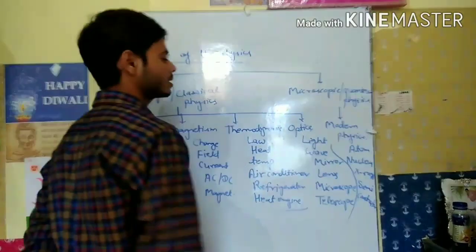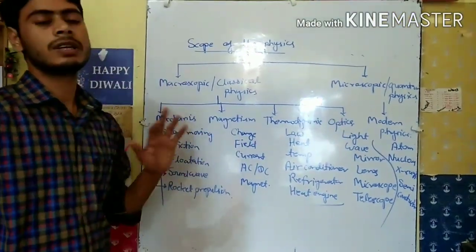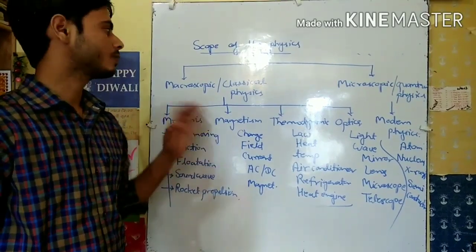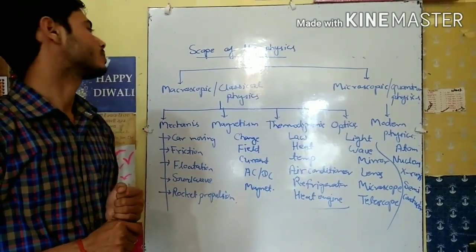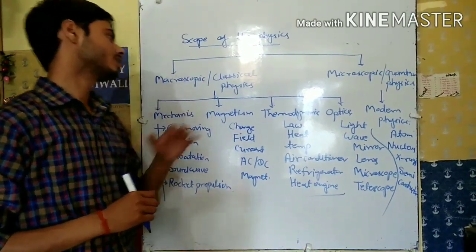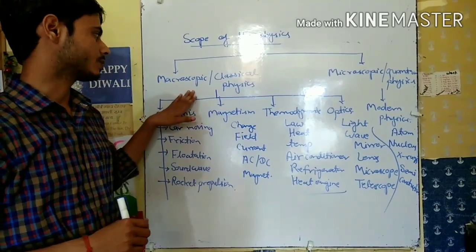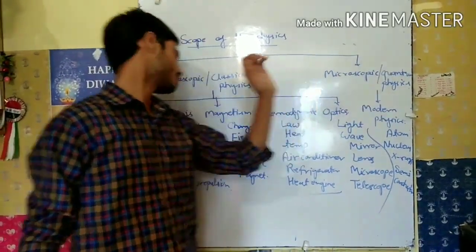So we will discuss in modern physics. So these are the categorizations which we will read in first year and second year also. So these are the scope of physics. First one is the macroscopic, known as classical physics, and next one is the microscopic, also known as quantum physics.